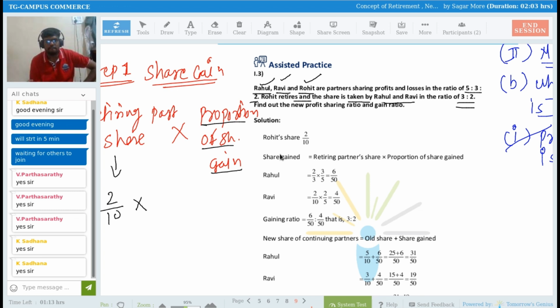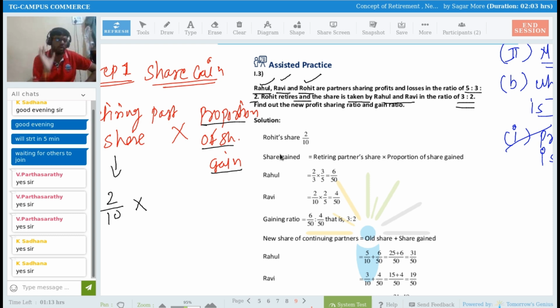Sir, I'm getting the answer, sir, but one simple doubt. Yes, you can ask. Sir, we have to add it in the whole share. Then we have to consider each share also. Sir, retiring partner, sir, if Okay, just wait for a 5 minutes, Shivarish. Let me complete the step. Then if you have any doubt, you can ask me. Right? Is it okay? okay, sir.